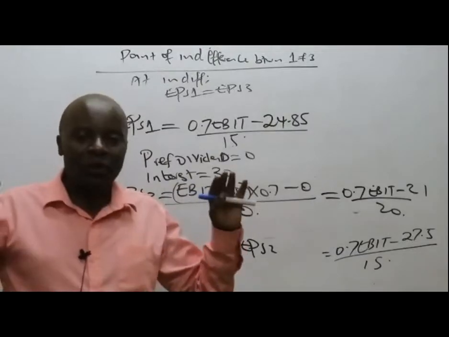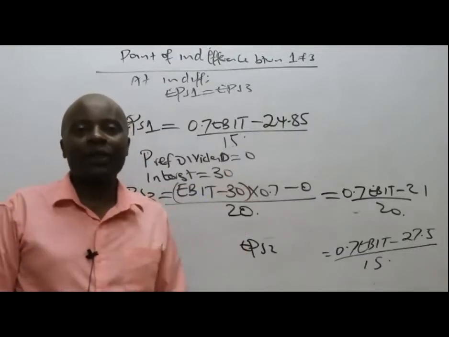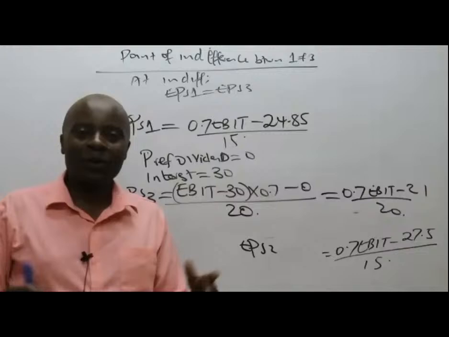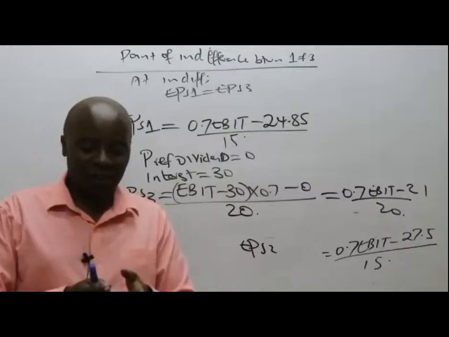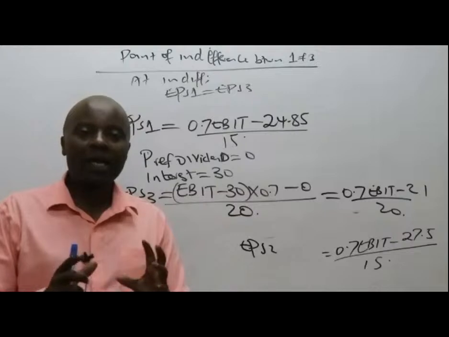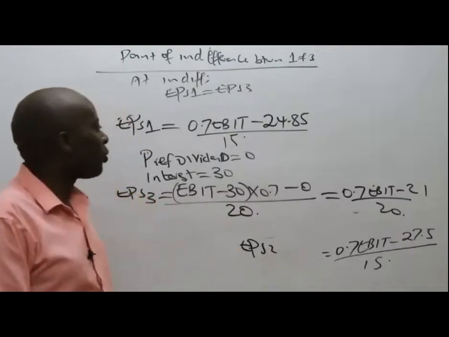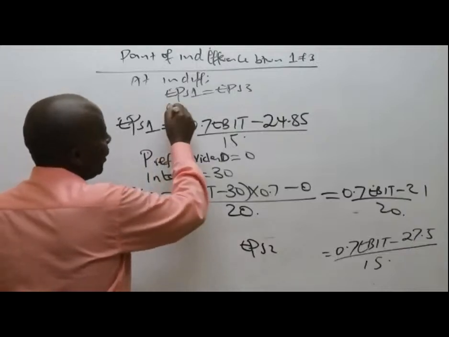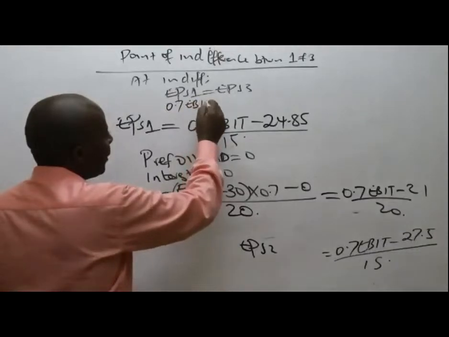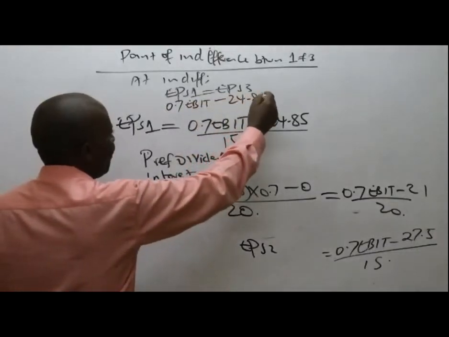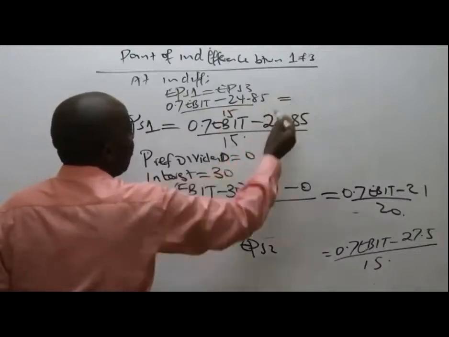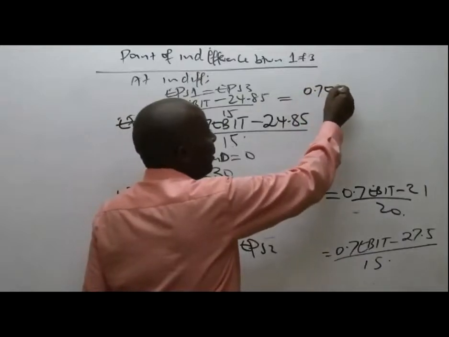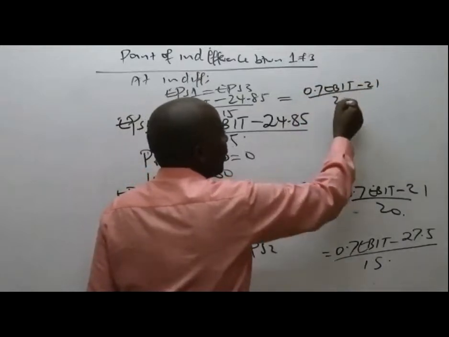That's why I'm confused. I don't know whether to follow the Ruto side or the Uhuru handshake side. People are confused because you don't know what will happen. You sit in the middle. So the earnings of the two sides are equal. Fortunately, we have our EPS equations. EPS 1, I can see it here. It is 0.7 EBIT minus 24.85 all over 15, which should be equal to EPS 3. EPS 3 is here, which is 0.7 EBIT minus 21 all over 20.